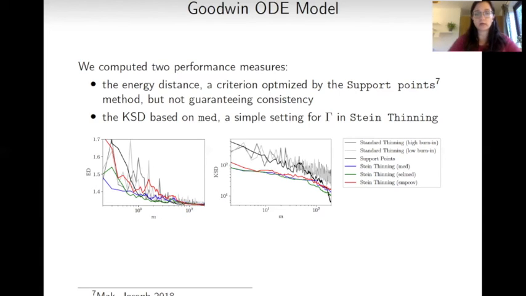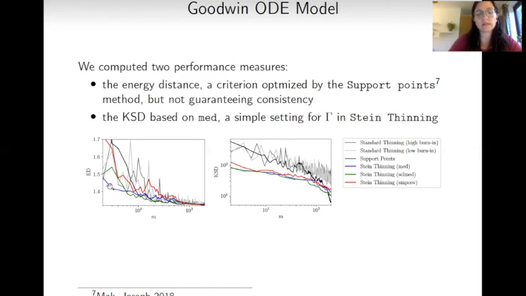In order to assess the quality of our samples, we computed two performance measures. On the left-hand side, we have the energy distance, while on the right-hand side, we have the kernel Stein discrepancy based on one of the possible choices for that hyperparameter gamma that we had in the inverse multiquadric kernel. We're comparing traditional thinning in gray, support points in black, and Stein thinning in red.